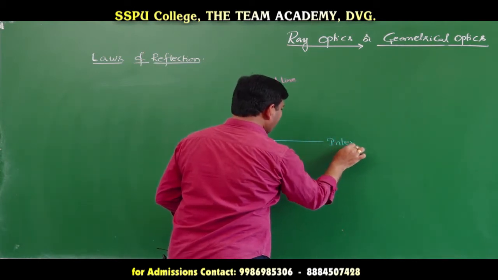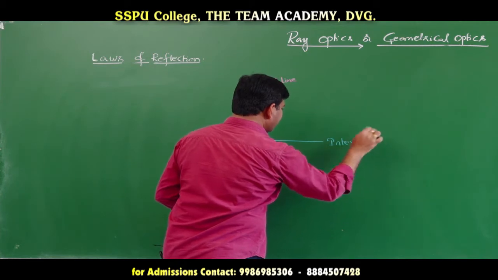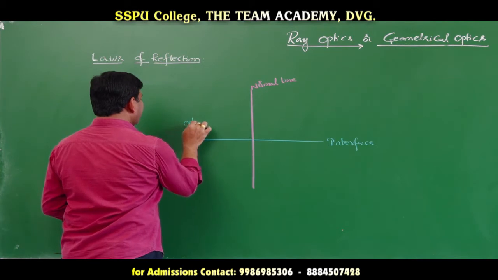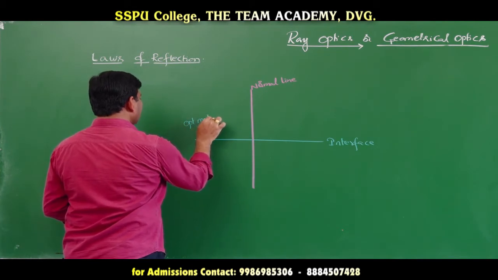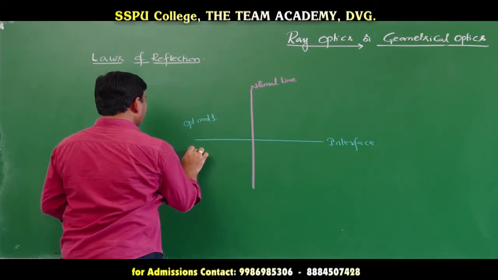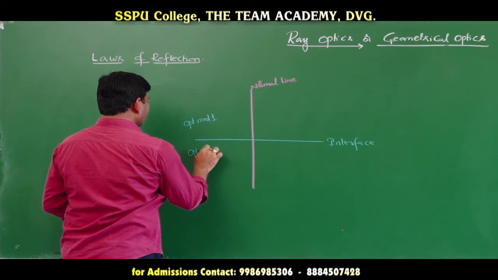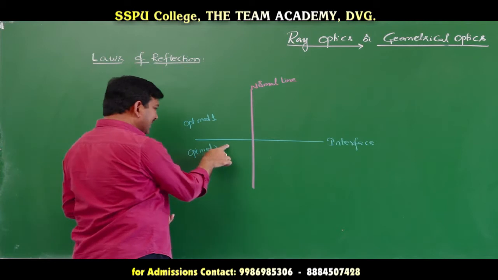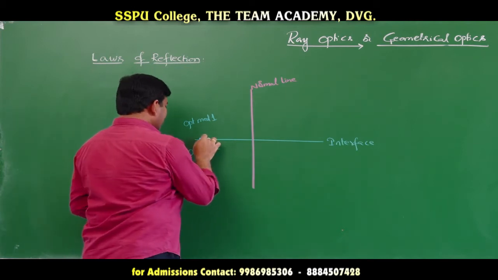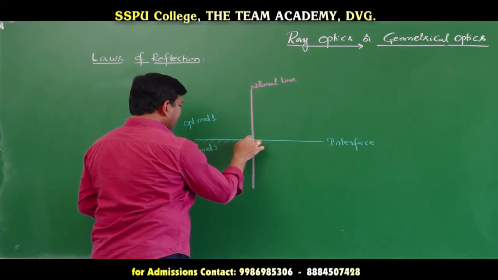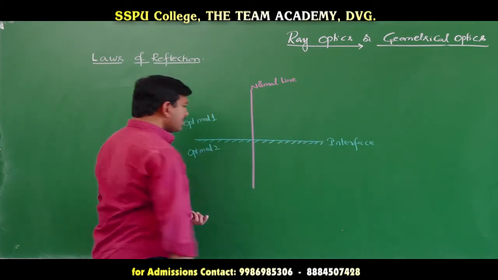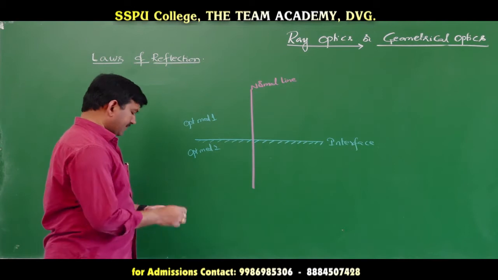Interface is nothing but a plane surface which is separating the two optical media. This is optical medium 1 and this is optical medium 2. For instance, let me treat this as air and this as glass coated with silver. That means it is acting like a mirror. Mirror is an example of a reflecting surface, and I am choosing a plane mirror.